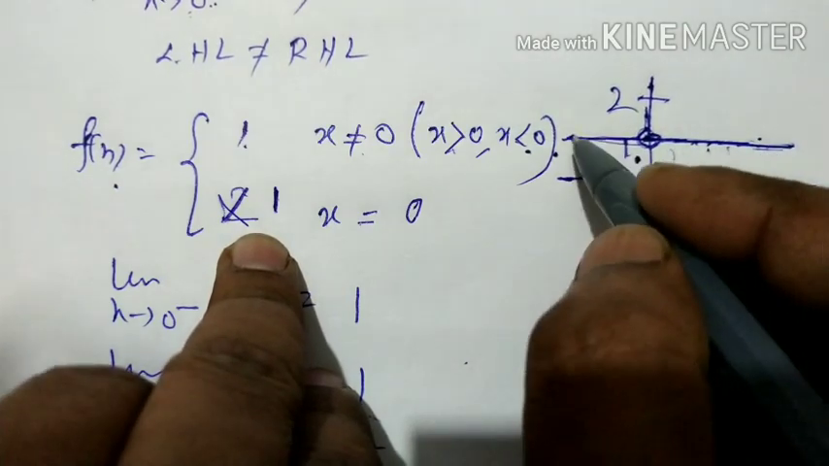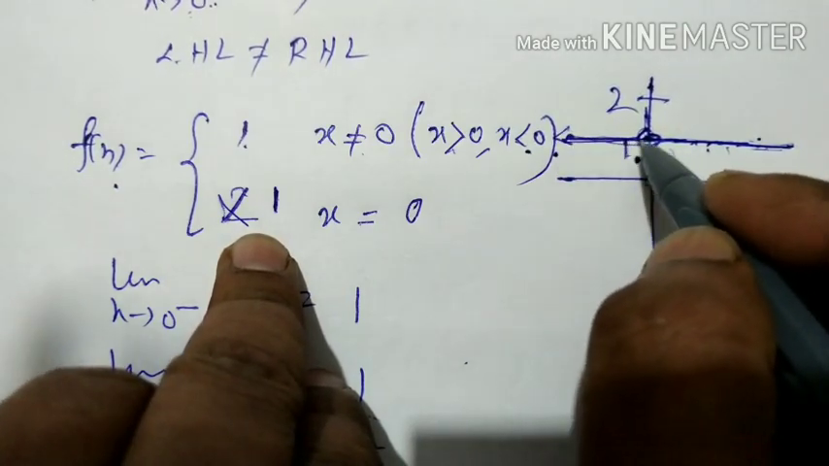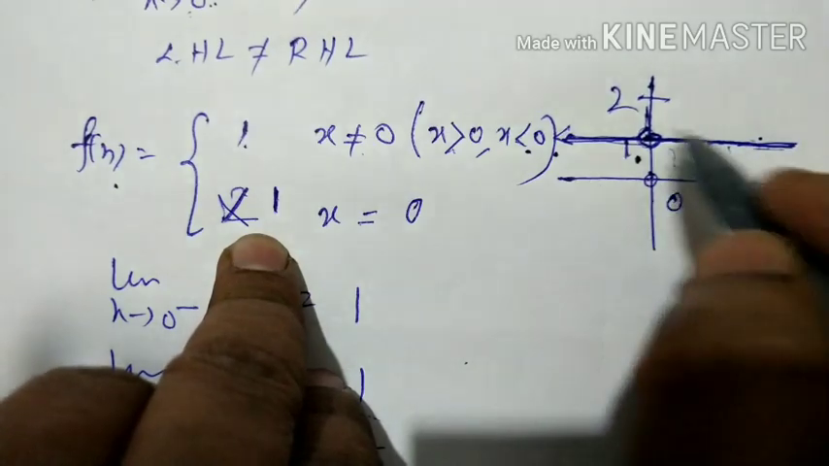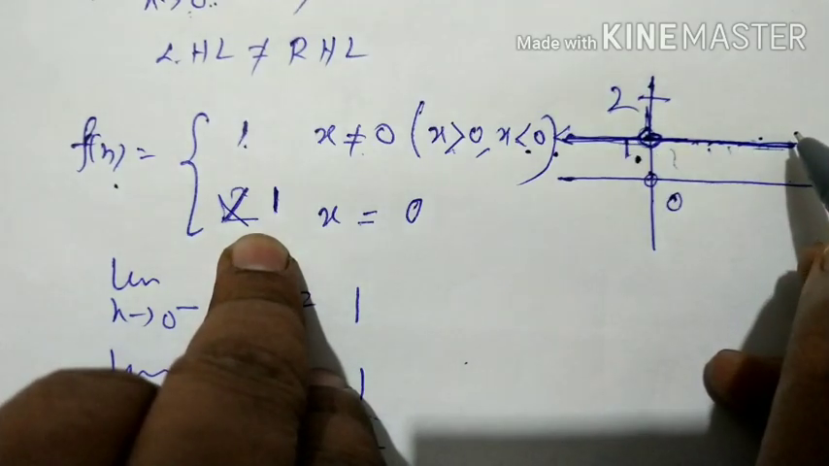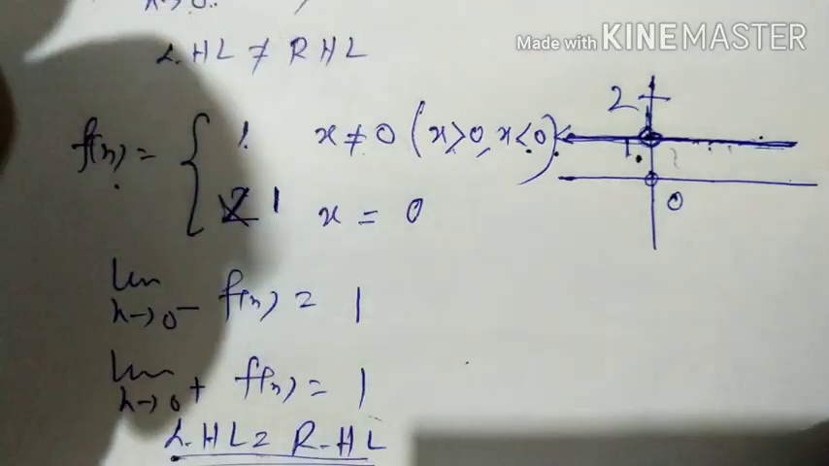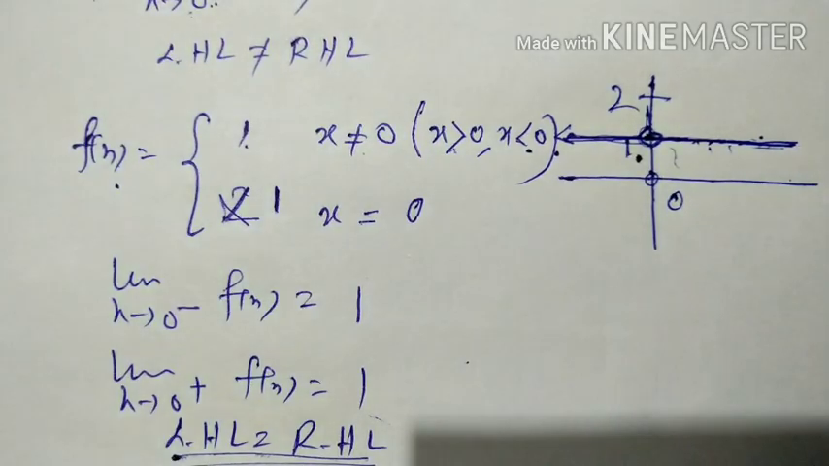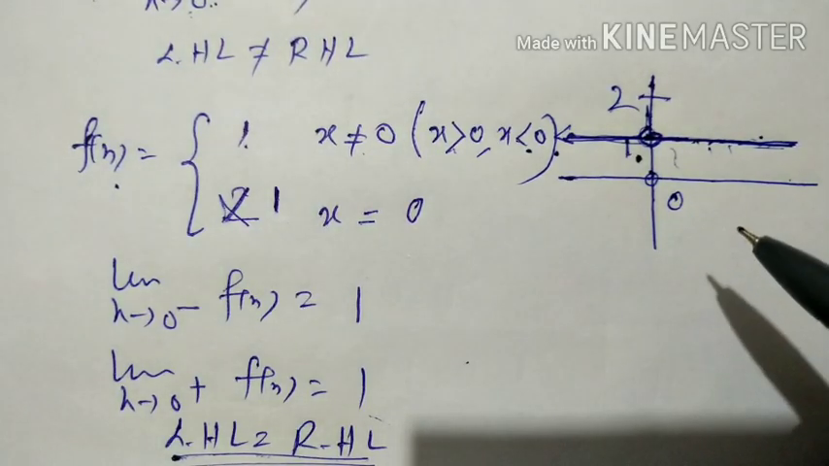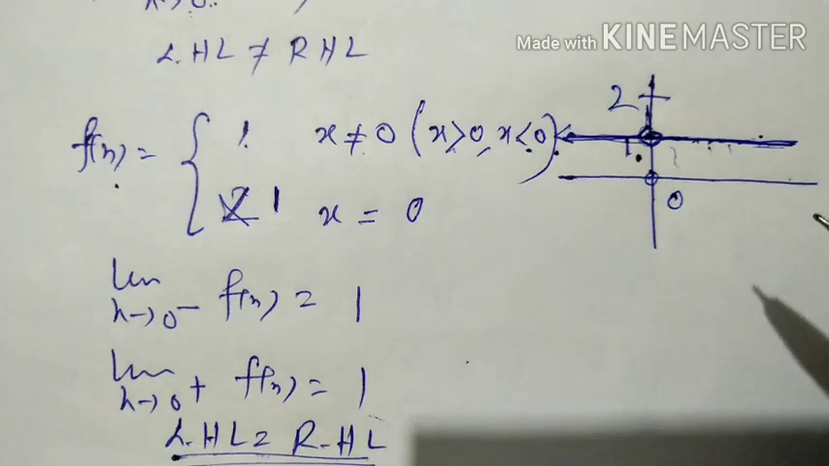So you see, if you start from the graph, throughout the domain, you can draw the graph without lifting the pen. So the function is a continuous function.